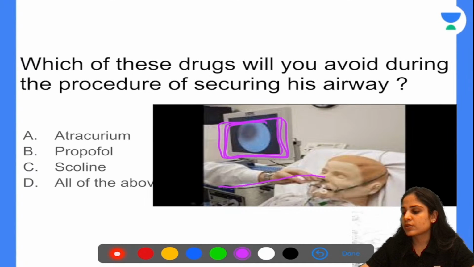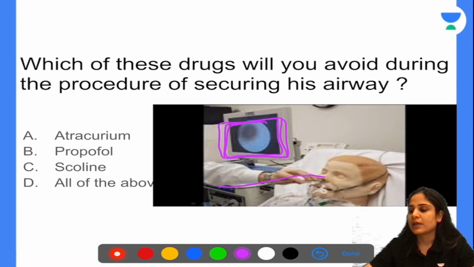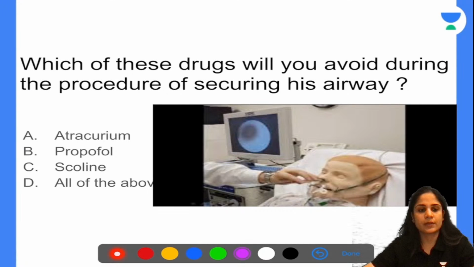Now, what is the question over here? Which of these drugs will you avoid during the procedure of securing his airway? Atracurium, propofol, choline, or all of the above? Yes. So all of you who have answered all of the above, that's absolutely correct. You will avoid all of these drugs during securing the airway of this patient.